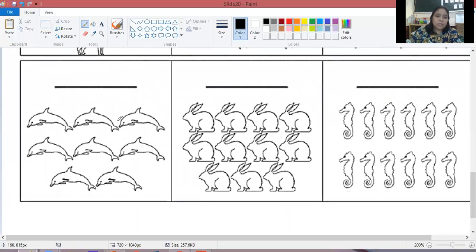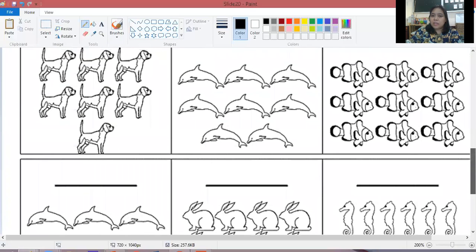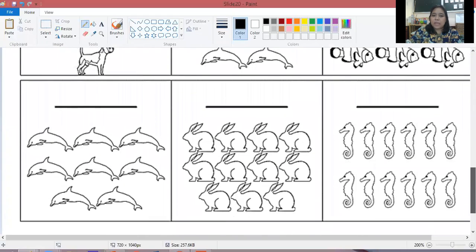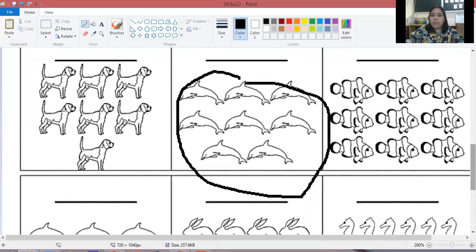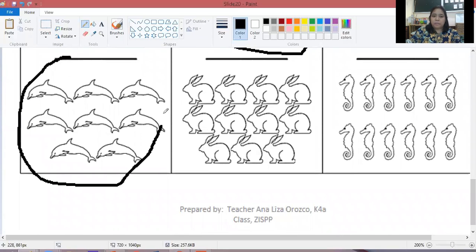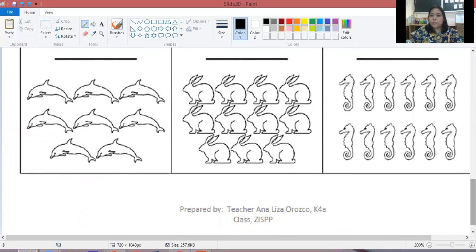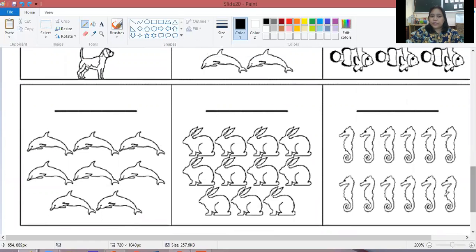How many dolphins do we have here? Then write the number here. I think we have the same answer for this dolphin here and the dolphins here. But it's okay. Just count properly and write the correct answer.